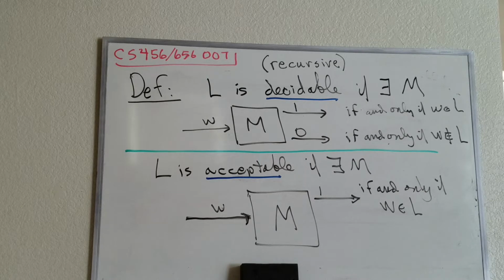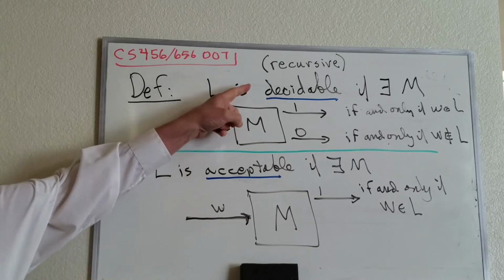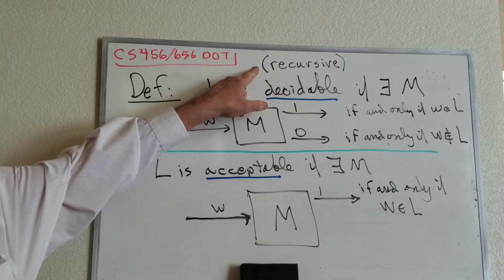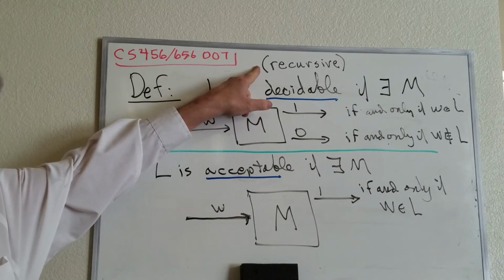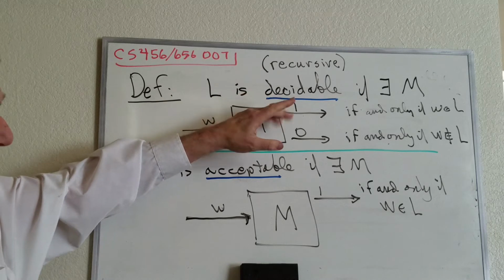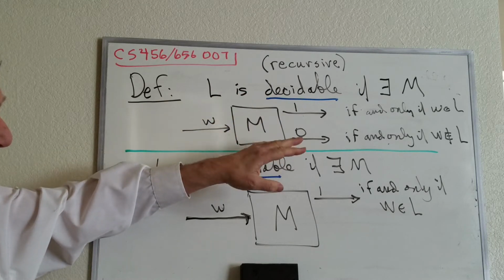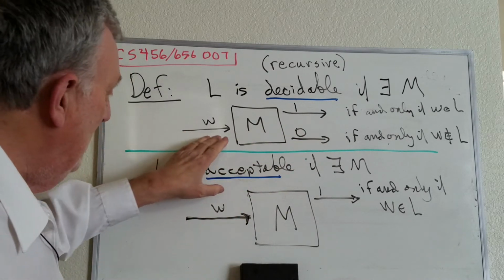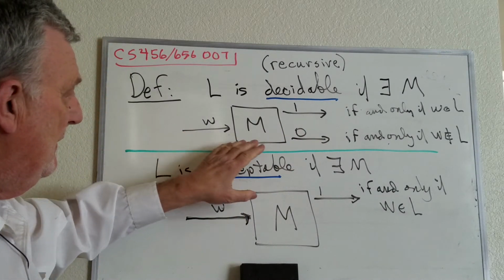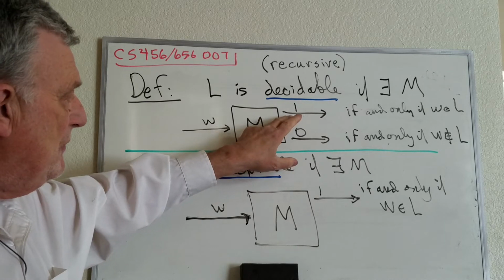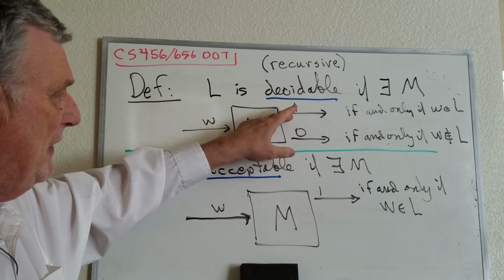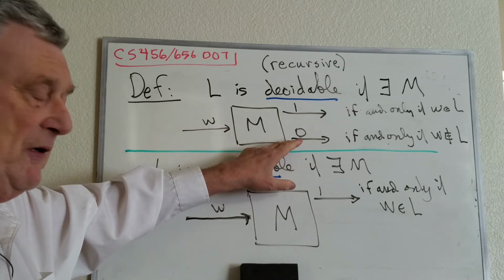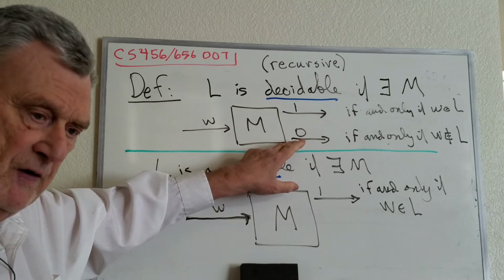Now, for any language, we would say that language is decidable. Another word for that is recursive, because the membership function can be computed. If there's a machine M which computes the membership function of L, meaning if you put in any string w, it will return true if and only if w is a member of L. And if w is not a member of L, it will return 0 or false.